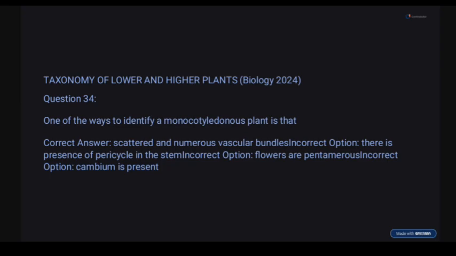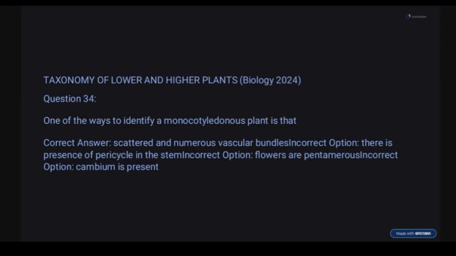So moving on, question 34. One of the ways to identify a monocotyledonous plant is, options: scattered and numerous vascular bundles, which is very correct. Presence of pericycle is wrong. Pericycle exists in both monocot and dicot. Flowers are pentamerous is also wrong.